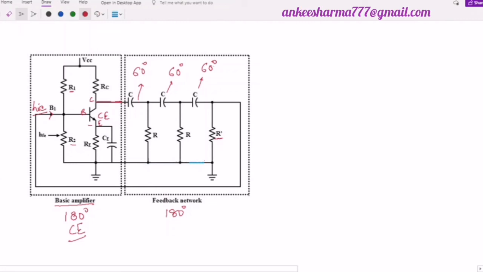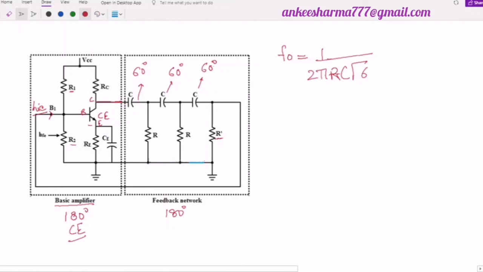Now the frequency at which it is going to resonate, there is a big derivation where I have to use the equivalent models. I will not go that deep. First I have to convert the transistor into equivalent models, then I have to consider HIE, HFE, HRE and HOE, and take assumptions for everything. That will become very difficult. So I will directly give you the formula as much as is in your syllabus. That is F0 is equal to 1/2 pi RC under root 6. So this will be the formula of my RC phase shift oscillator, right?